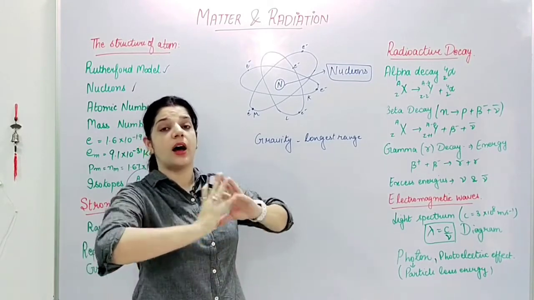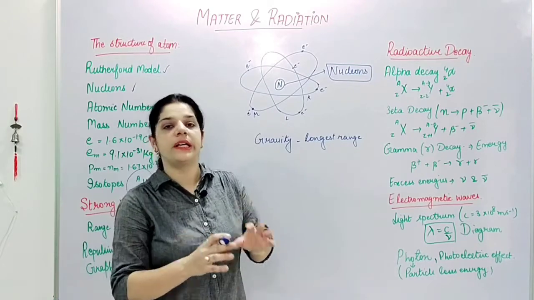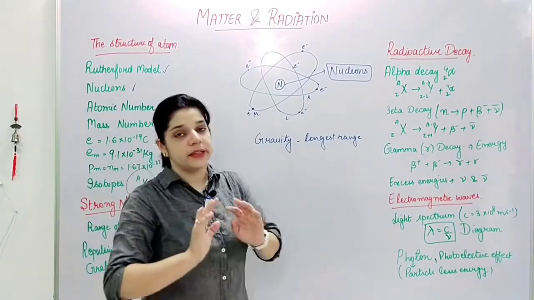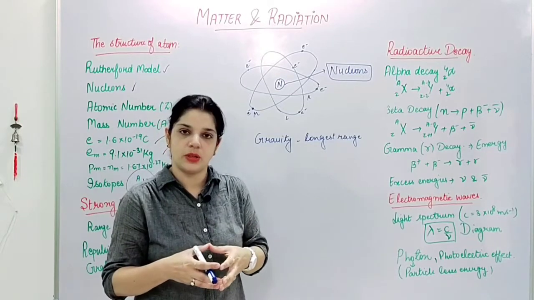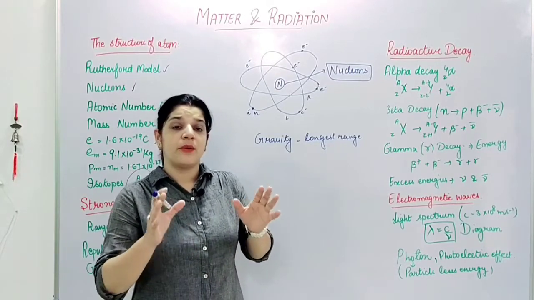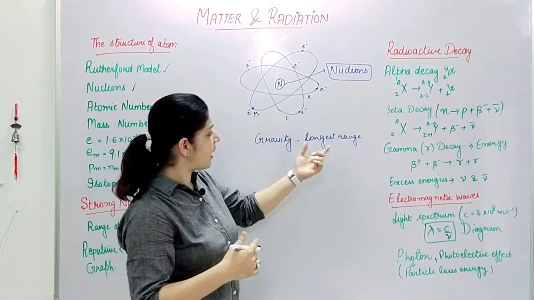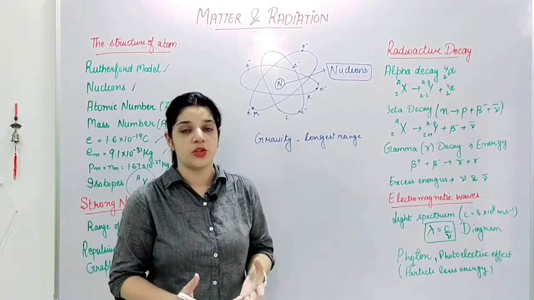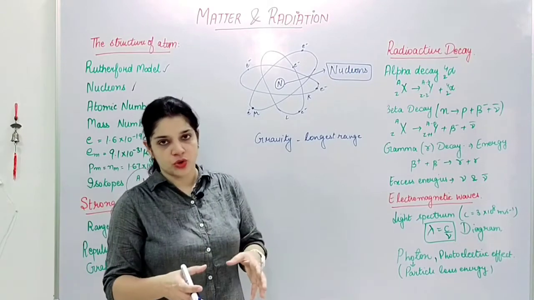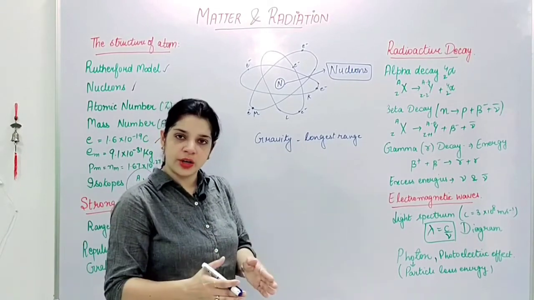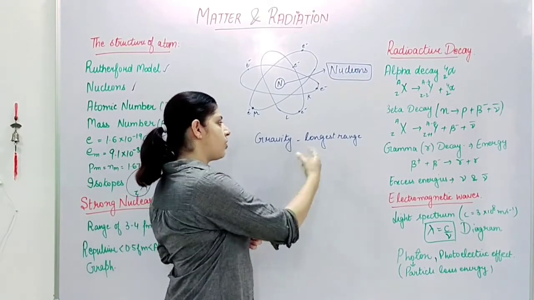Gravity has the highest range where it can act, and hence the entire universe is bound due to gravity only, right? But when we say gravity has the highest range, or gravity is very strong to bind the universe itself, gravity is not strong as compared to short range forces. So these are the long range forces.